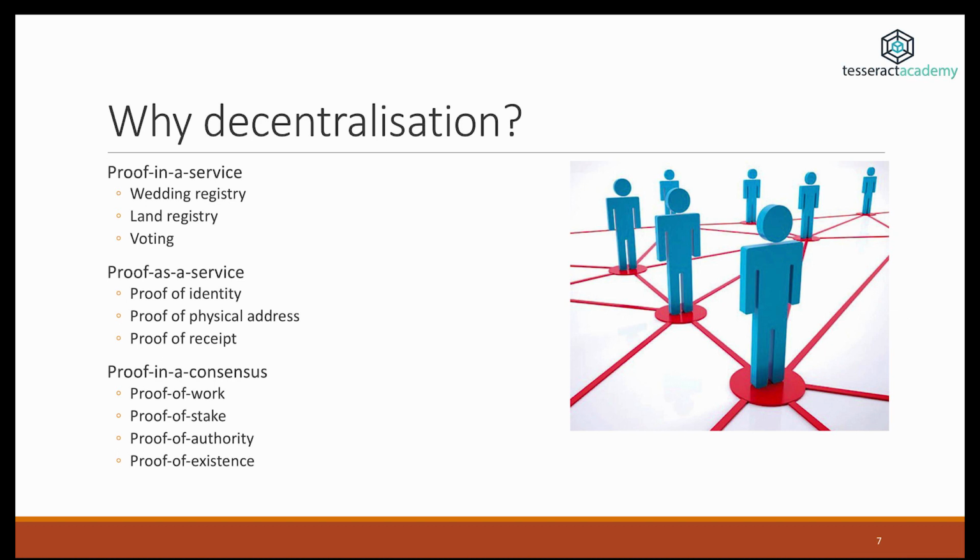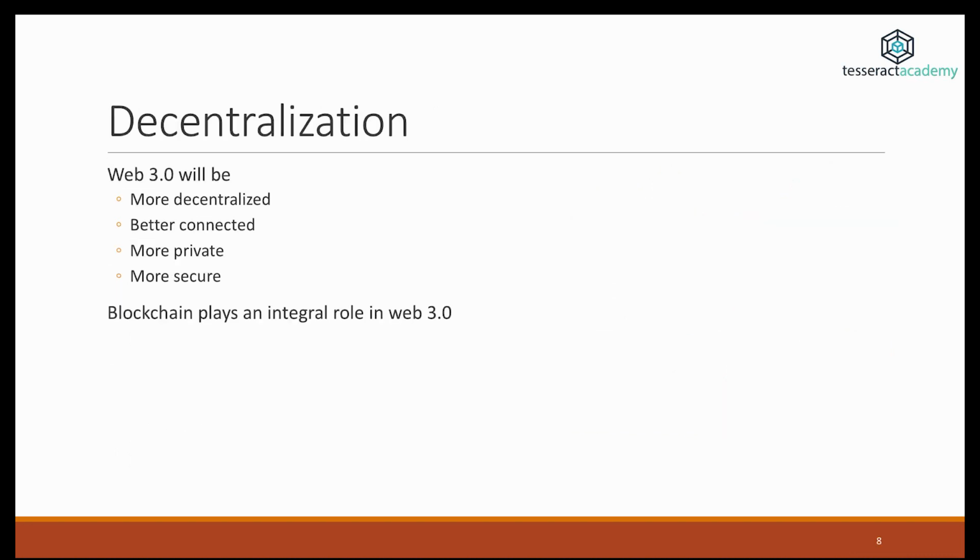And then we have proof in a consensus, which is what blockchain is proposing. What blockchain is proposing is that we are no longer going to have proof of something, let's say a transaction, because there's some kind of higher authority, or because someone took some action, or because there was some document which was issued. There's a protocol that works in an automated way and ensures that we all agree on the true state of the transactions. So the whole thing behind decentralization is that there's an even greater vision lying behind it.